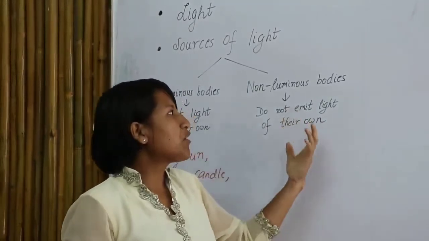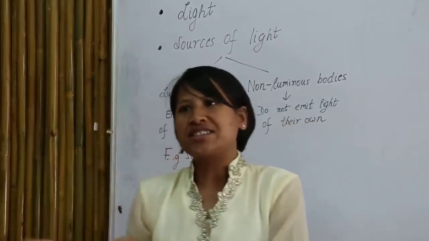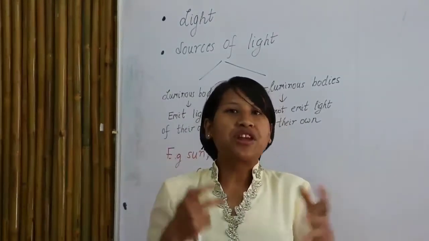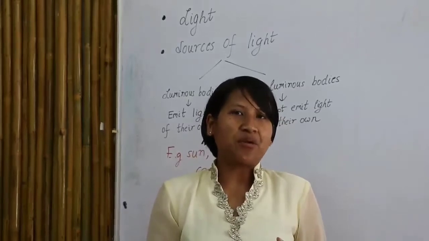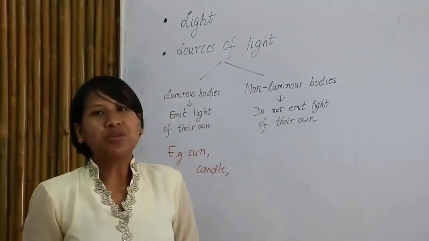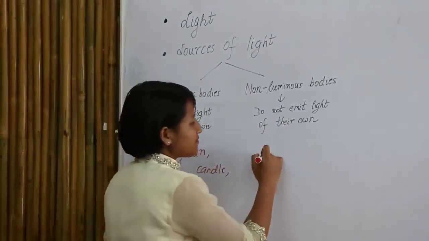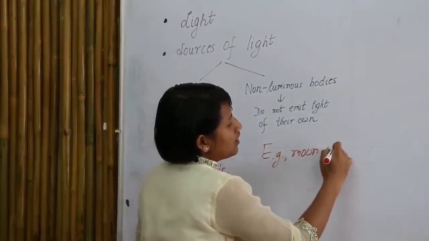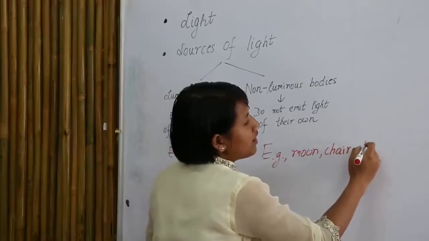Examples of non-luminous bodies are these chairs, this table. Obviously in a dark room, they don't help you to see the objects around. So they are non-luminous bodies. Examples: the moon, the chair, and many else.